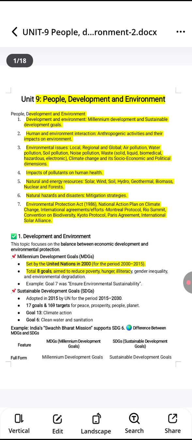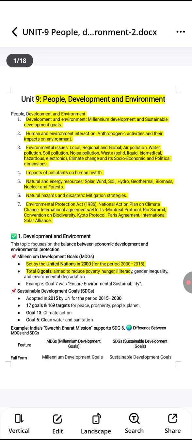In case of MDG, they mainly focus on social and economic development, which includes poverty, health, etc. In case of SDG goals, they focus on holistic development, which includes social, economic, and environmental aspects.